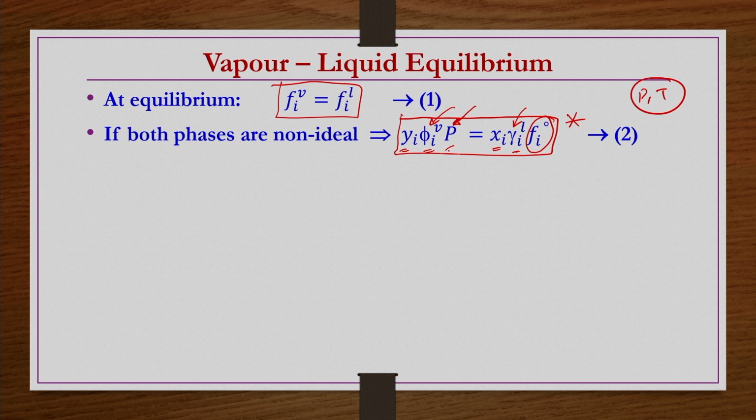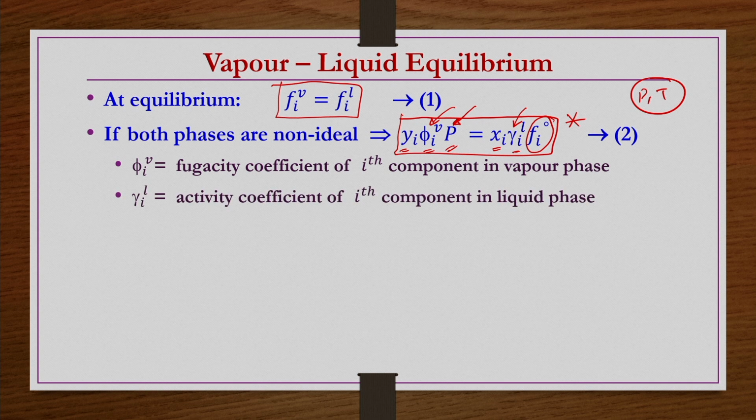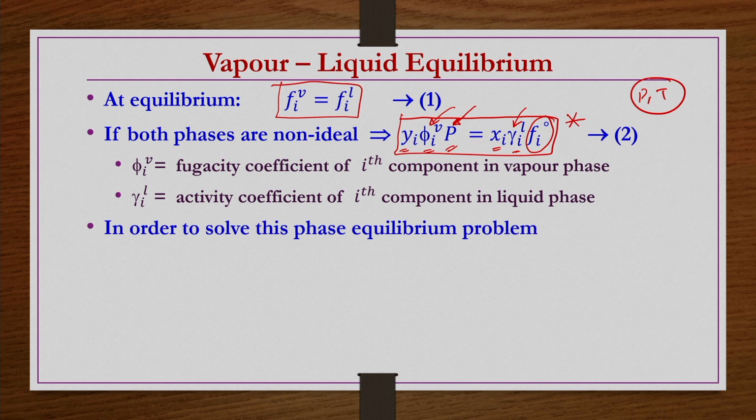So there we have pressure directly, but in the case of liquids the reference state is not one single state; different reference states are possible. So f_i^0 is nothing but the fugacity of component i in the liquid phase. If you know this one also, then we can solve this problem without any difficulty. Phi_i^V is the fugacity coefficient of the ith component in the vapor phase, and gamma_i^L is the activity coefficient of the ith component in the liquid phase.